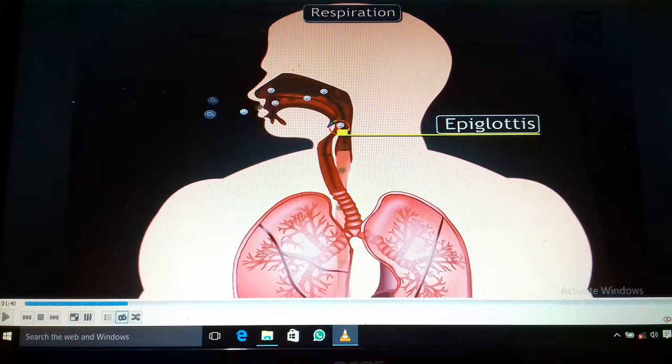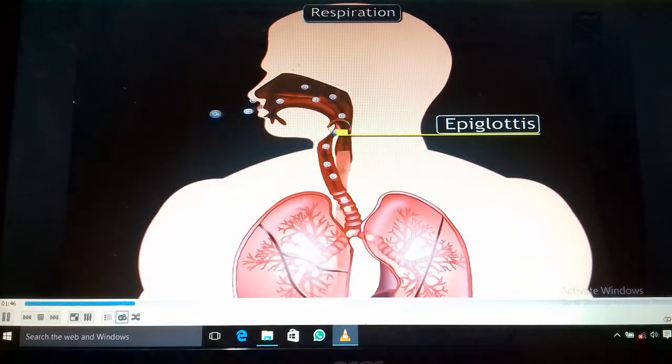What is the main work of this epiglottis? It just protects the windpipe from hard substances entering. See, it is connected here.